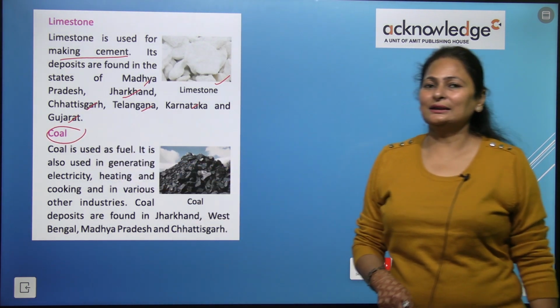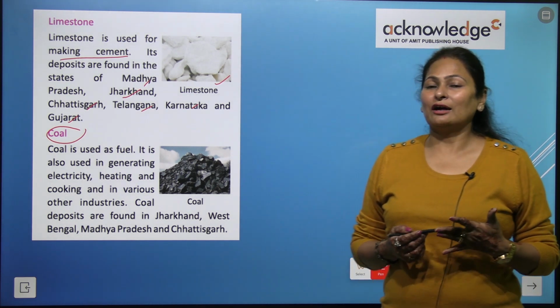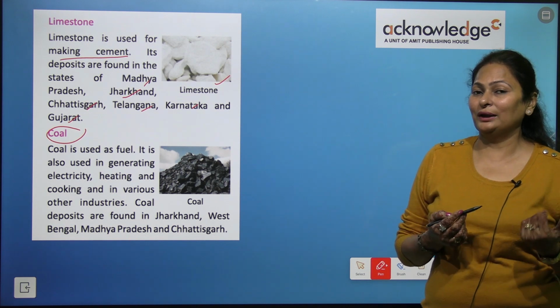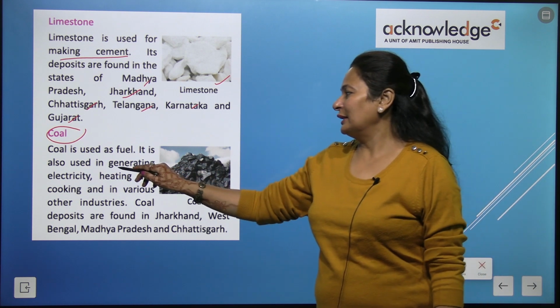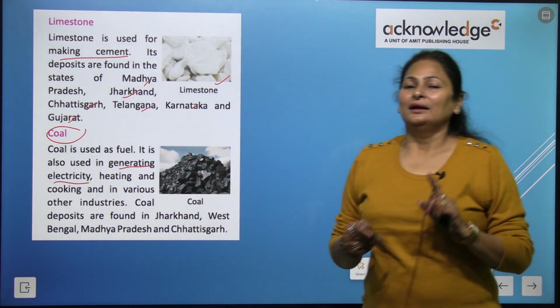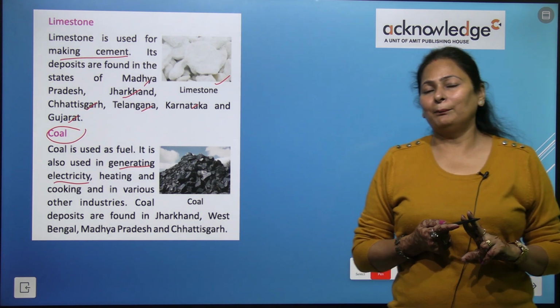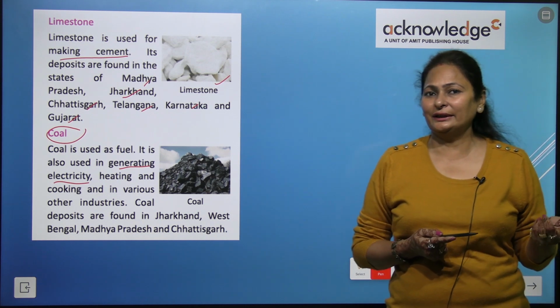Now the turn for coal. Coal is used as fuel. Earlier coal was used as fuel in steam engines, right? So it is used in generating electricity. Kids, I told you in the previous chapter about the dams where hydroelectricity is being generated.